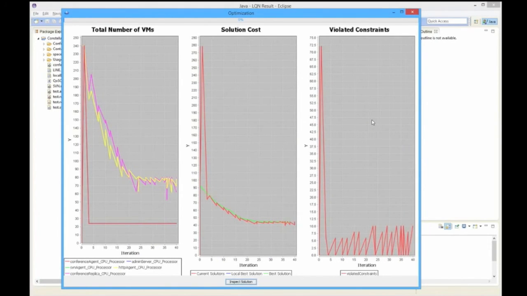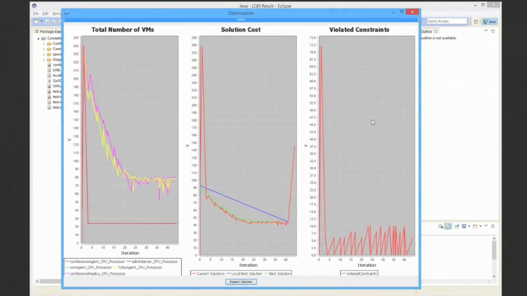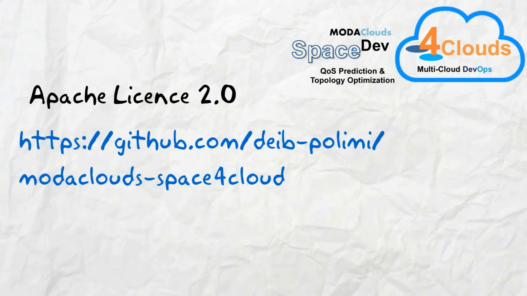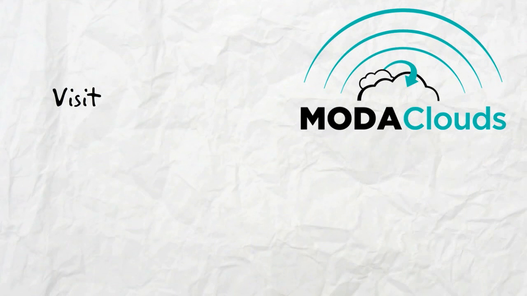You can then inspect intermediate solutions in order to see more details and gain insights on the deployment solution that you have chosen. SPACE 4Clouds Dev is released under Apache License 2.0 on GitHub.